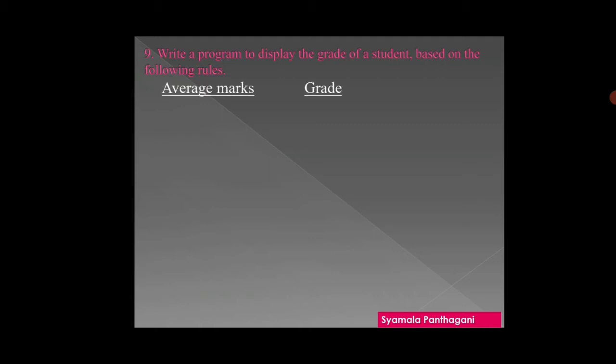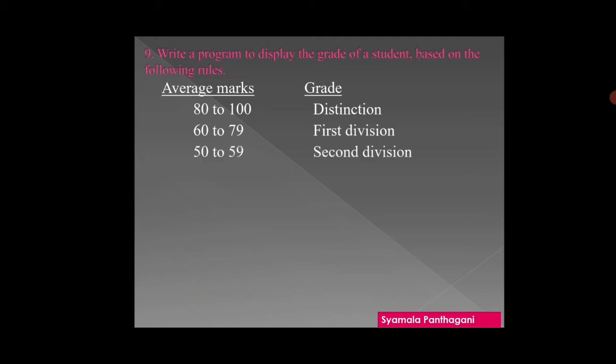Average marks we are taking as input and printing the grade. 80 to 100 marks distinction, 60 to 79 first division, 50 to 59 second division, 40 to 49 third division, and 0 to 39 is fail. These are the conditions we have to check, and the grades we are going to print in the program.